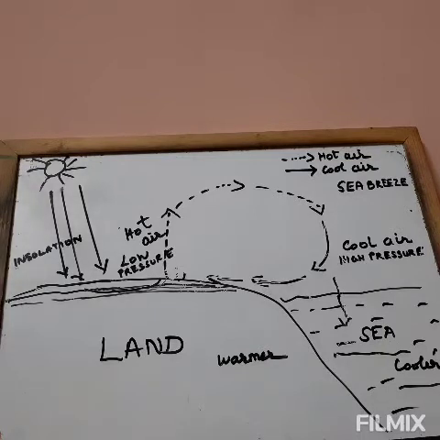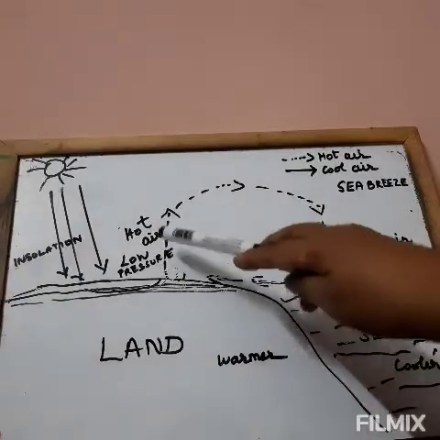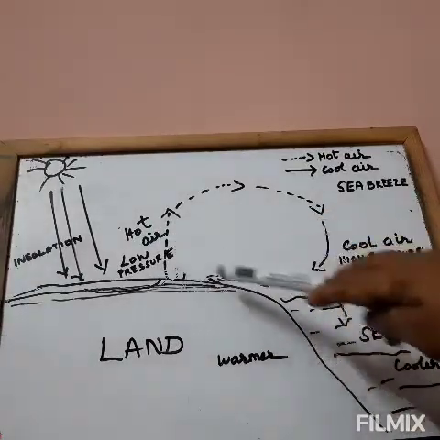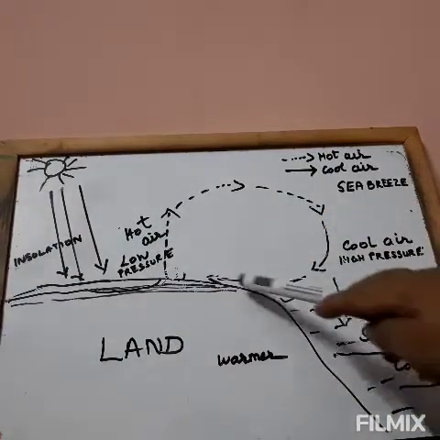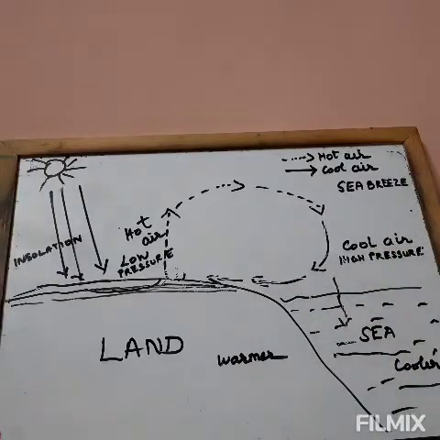So it modifies the temperature of coastal areas. So the coastal areas are benefited by sea breeze. So there is a moderate temperature here along the coastal areas because of the sea breeze. So this happens in daytime.